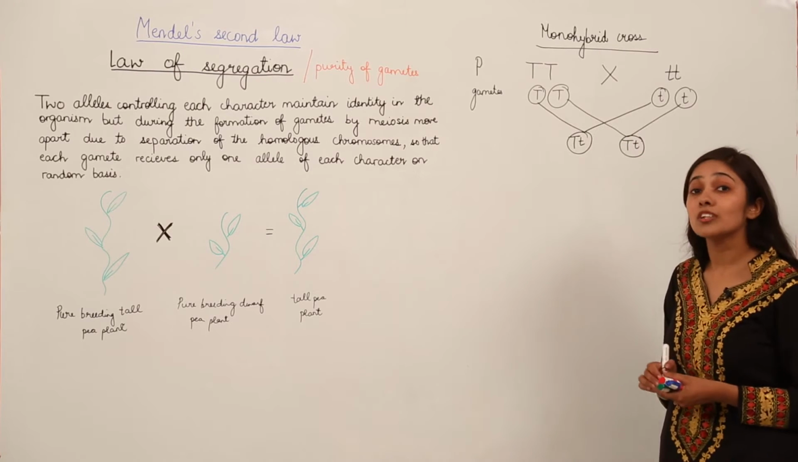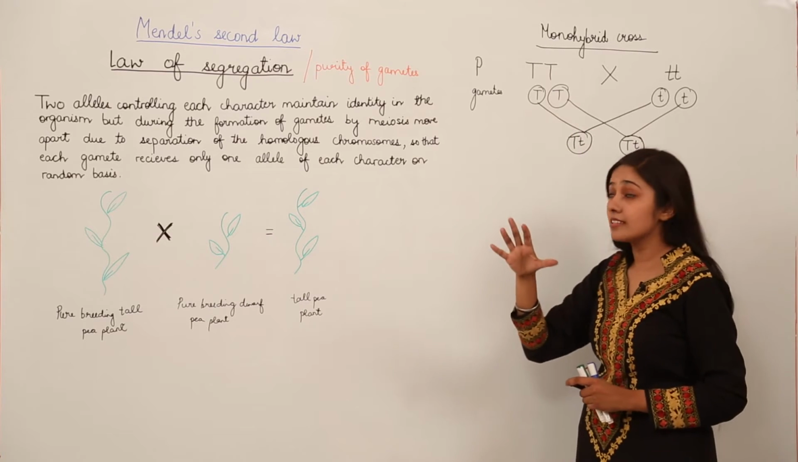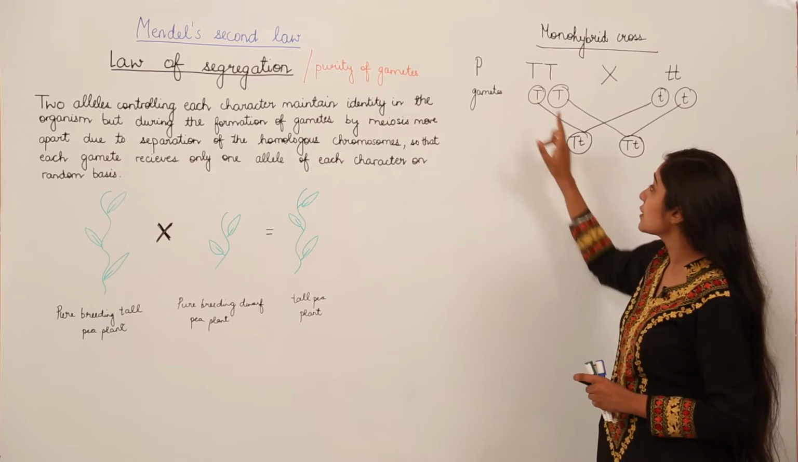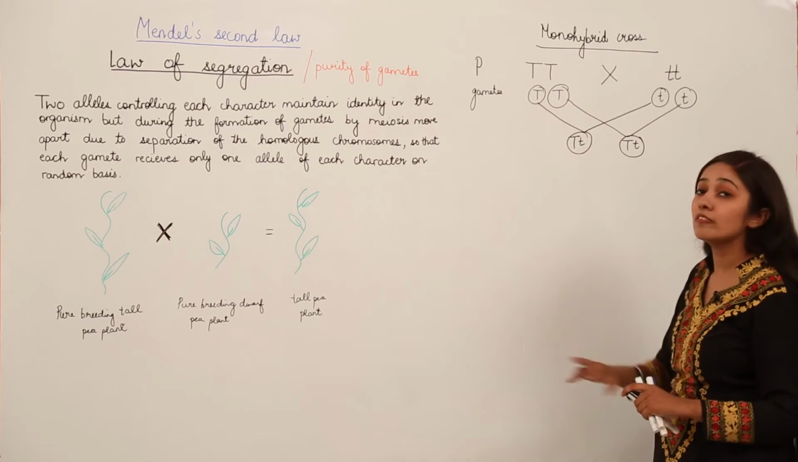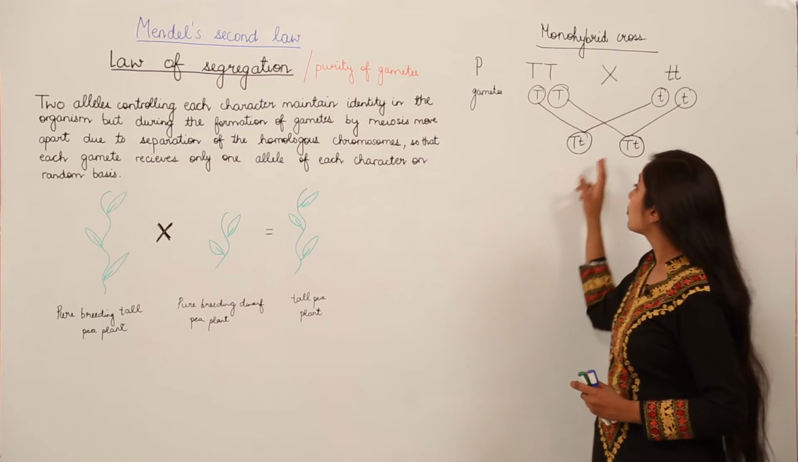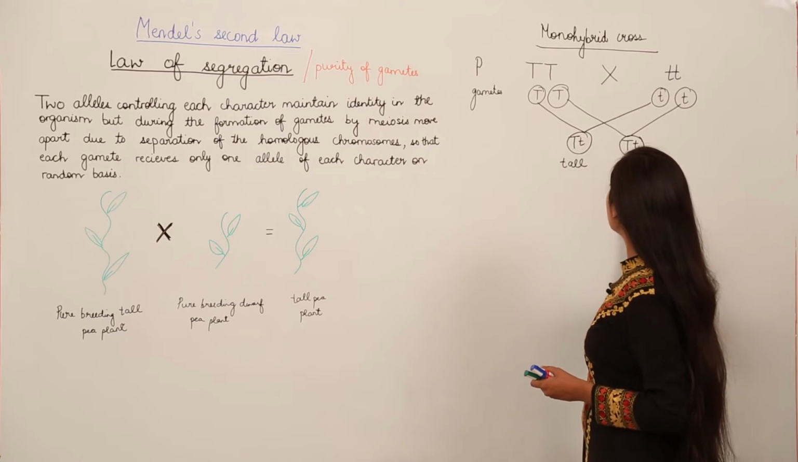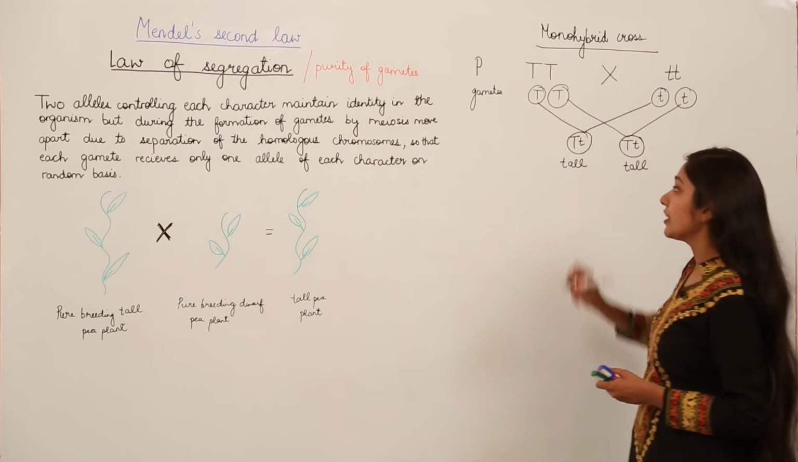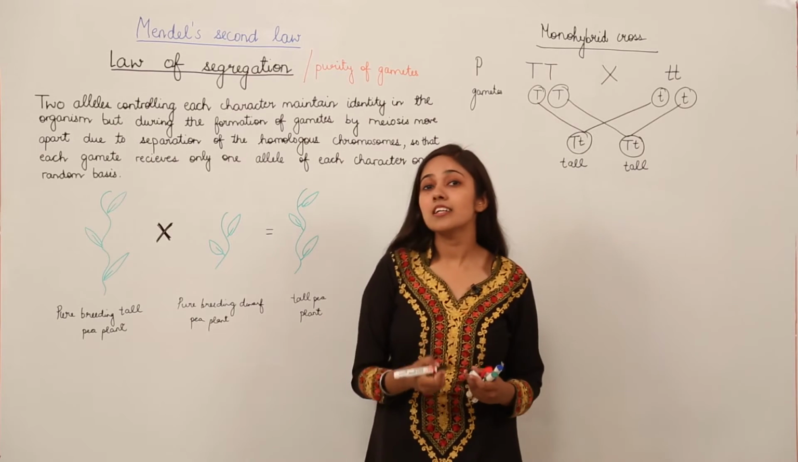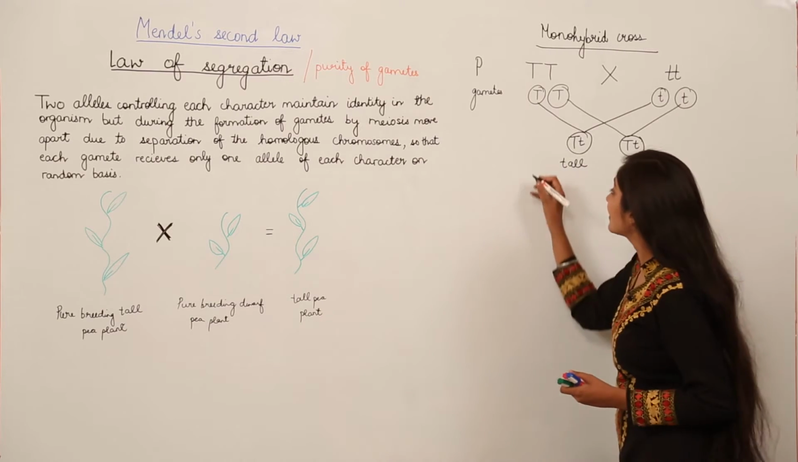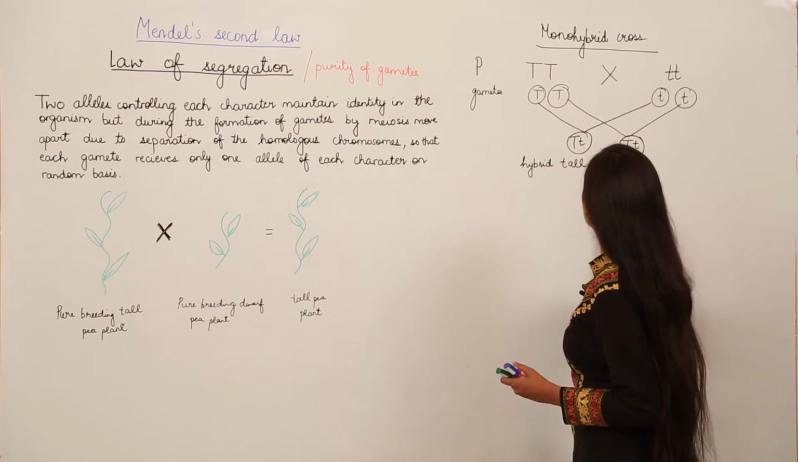What will the progeny be? Remember, according to the law of dominance, if the dominant characteristic trait is present, it is going to express itself and the recessive one will not express. So the progeny that will appear is tall. But we cannot say that these are pure tall pea plants. Why not? Because they are hybrid tall pea plants.